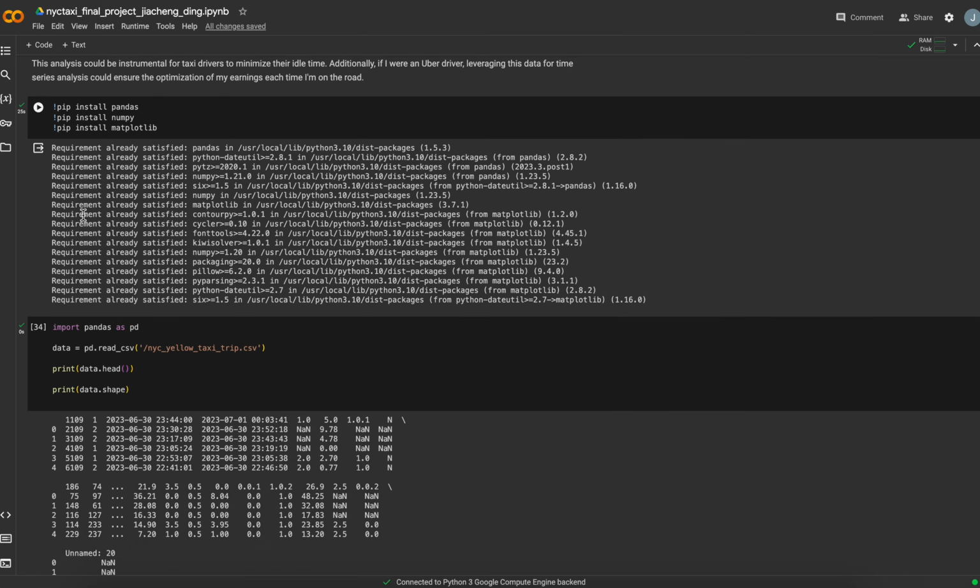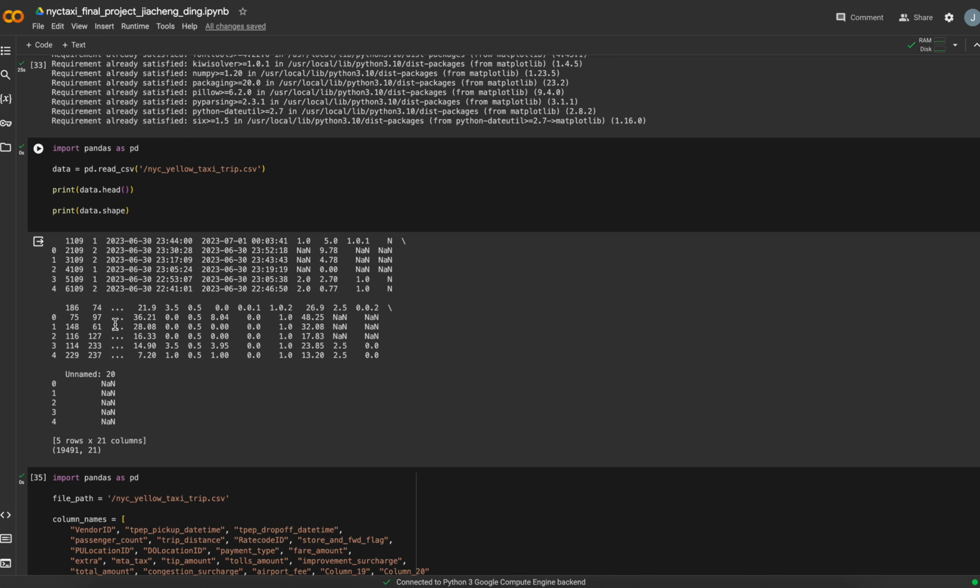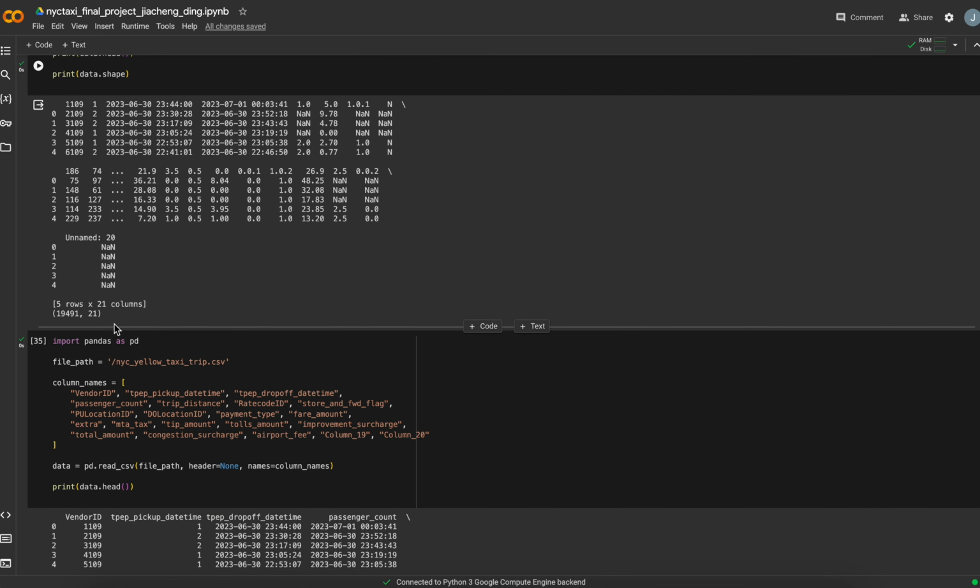The first step is to install some packages. I use pandas to read the documents and add them to a data frame and rename the columns, because I let every dataset column have a new name, so it can be easily understood and dealt with. Also, it's not a perfect dataset.